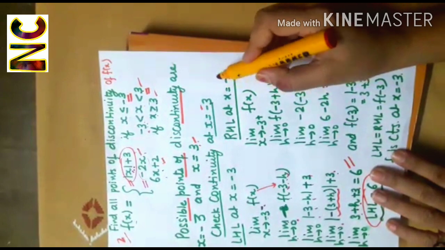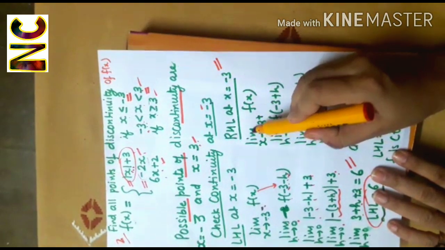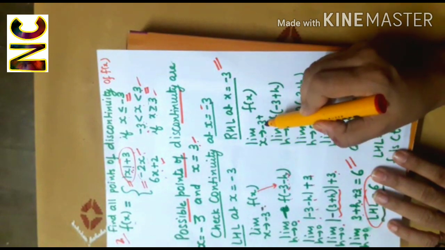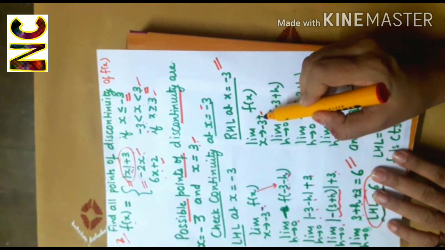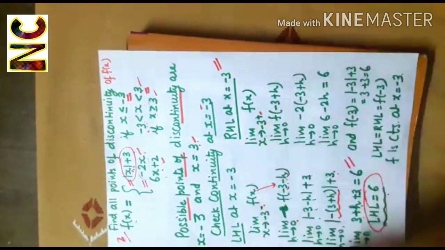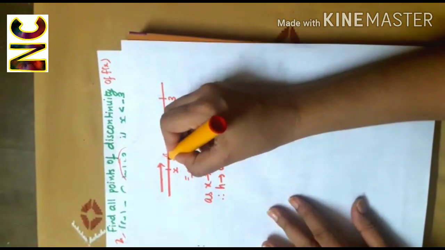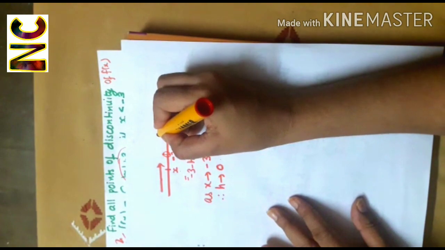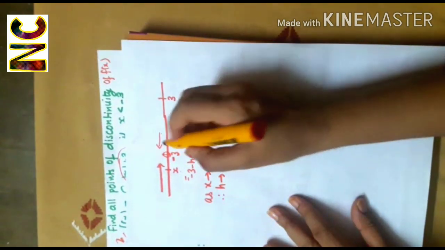Now let us compute the right hand limit at x equal to minus 3. Limit f(x) as x tends to minus 3 plus. This plus sign indicates that we are approaching minus 3 through values greater than minus 3. That means this is minus 3. So we are approaching minus 3 through this side, values greater than minus 3.